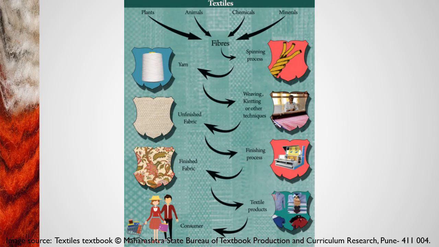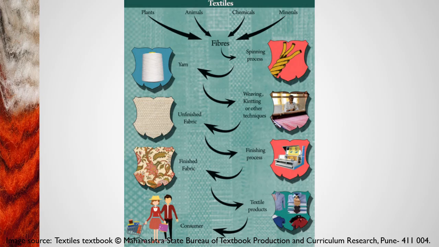Because those two are the major production processes involved in fabric making. The other things like non-wovens, felts, braids, laces are used less than woven and knitted fabrics.